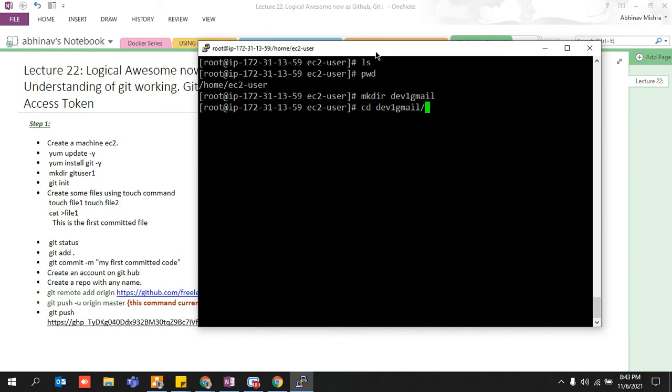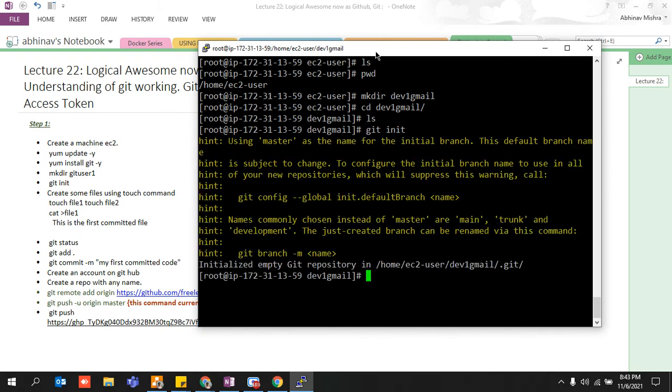Navigate onto this particular directory over here, right? So this is your empty repository. You haven't even started writing your code, right? So the very first thing we have to do is initialize git with git init. What does this command basically do?